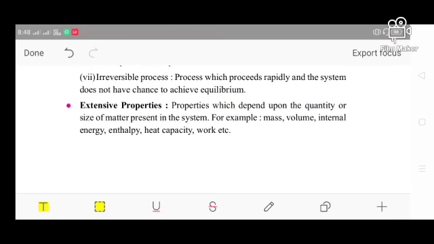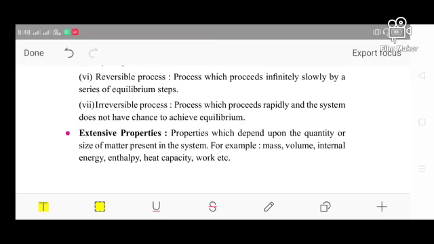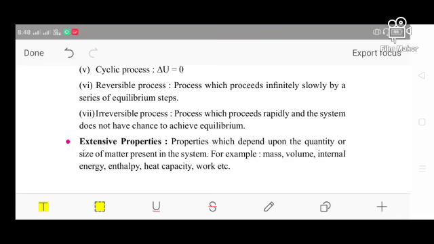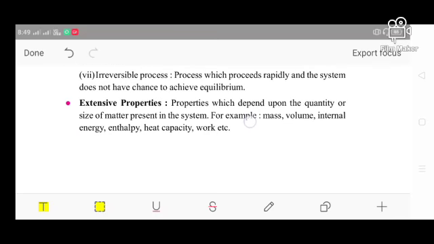Another one is the irreversible process. So what happens in the irreversible process? It is just the opposite of the reversible process. Here the process proceeds rapidly and the system doesn't have any chance to achieve equilibrium. In the reversible process the rate of reaction is very slow, but in the irreversible reaction the rate of reaction is very fast, and the reactant is directly and very quickly converted into the product without any delay.